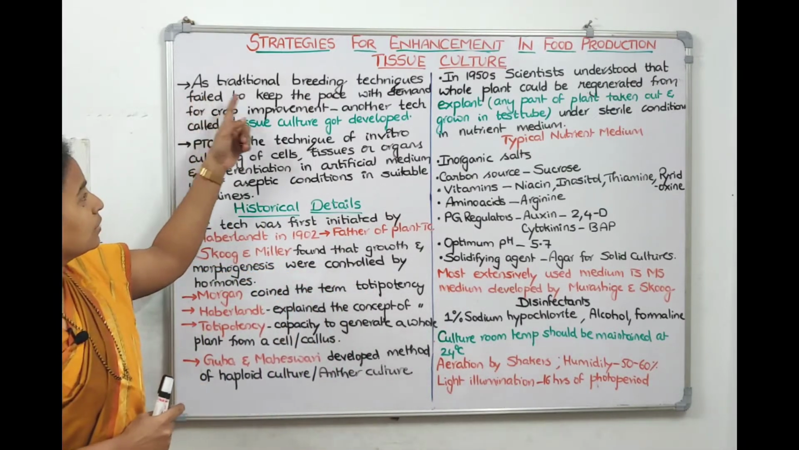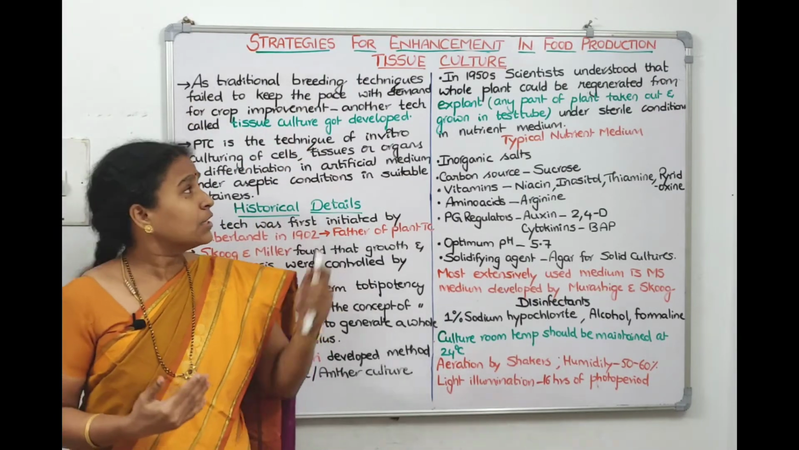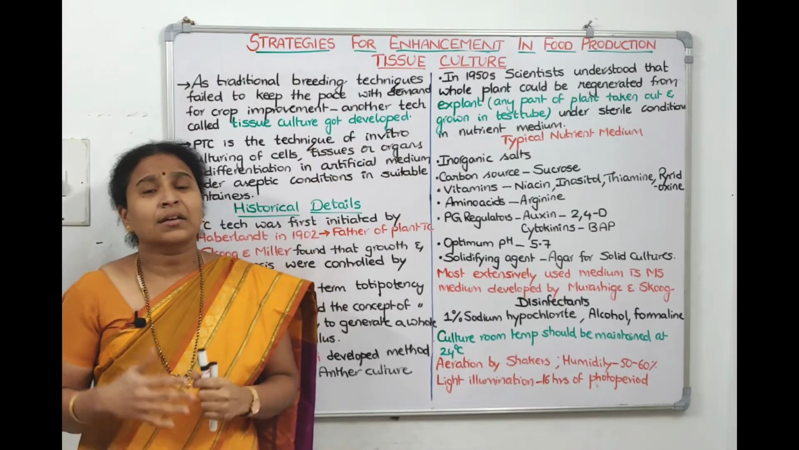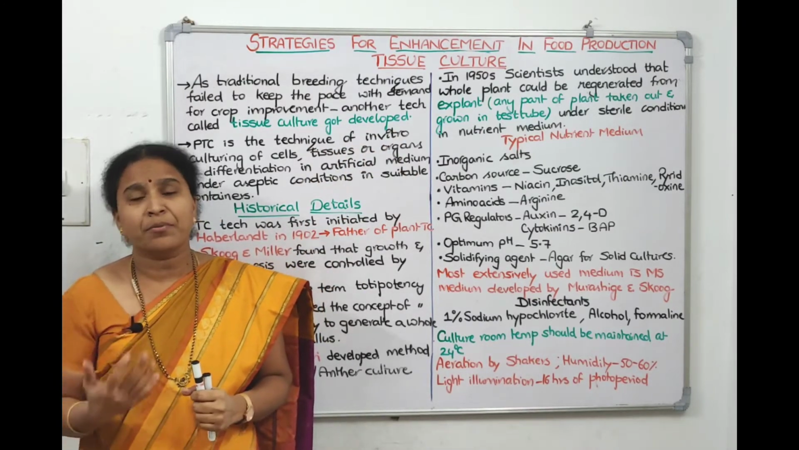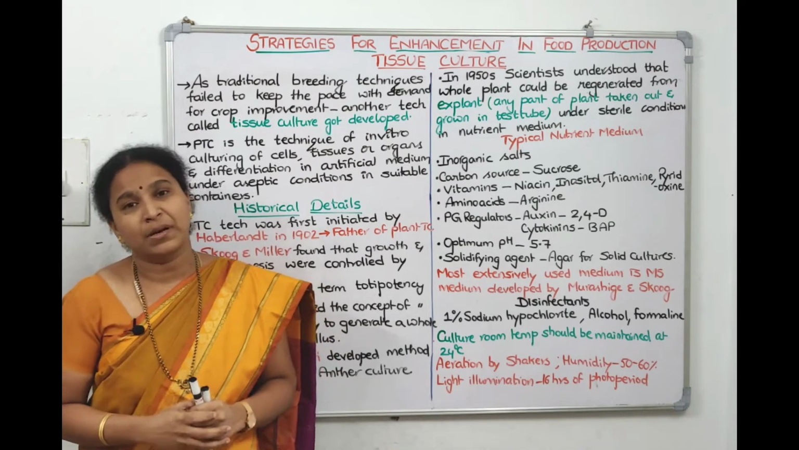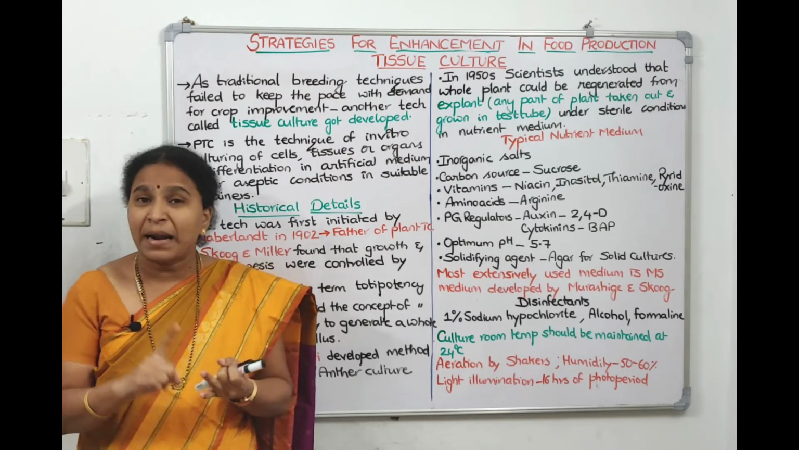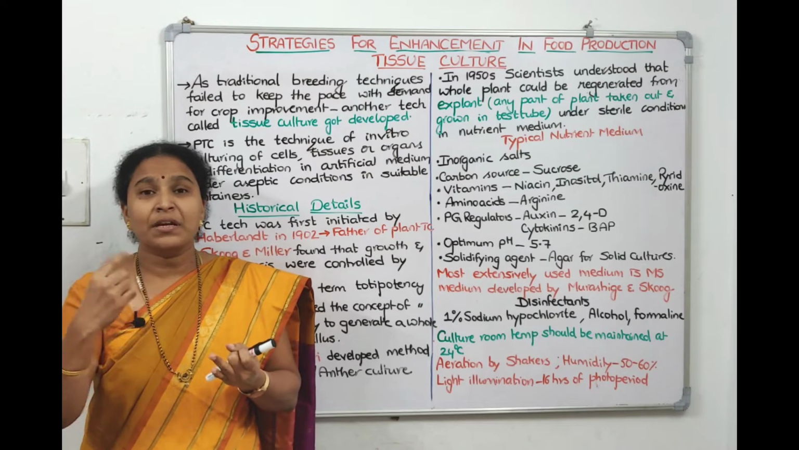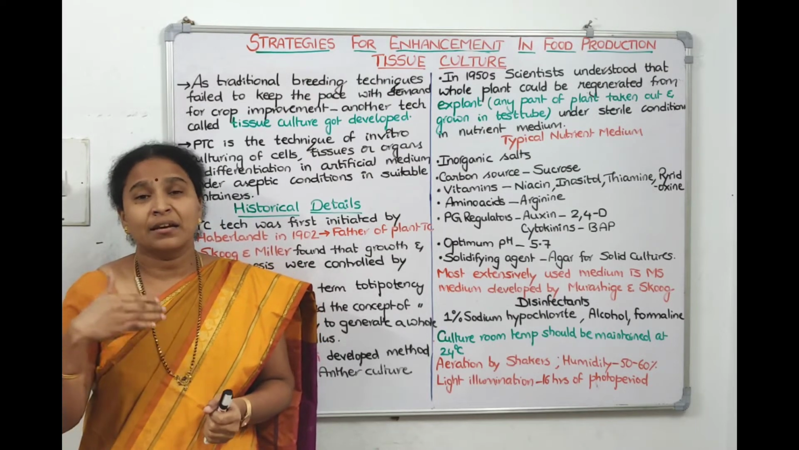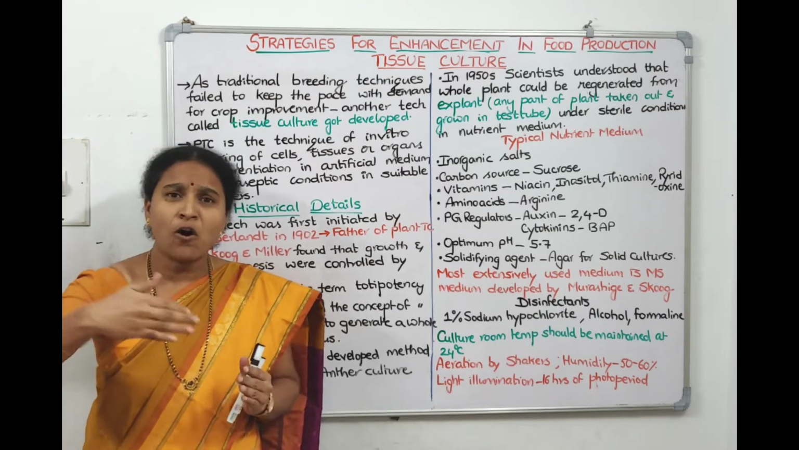So here we wrote: what is the necessity of tissue culture? What is the necessity of strategies for enhancement in food production only? So we understood that the conventional or traditional breeding programs are not sufficient to provide food for the increasing population. Then we came out with many techniques like animal breeding, plant breeding, right? And then we improved pisciculture, fisheries, aquaculture, then poultry farming, dairy farming.